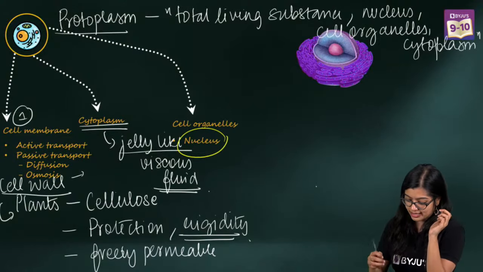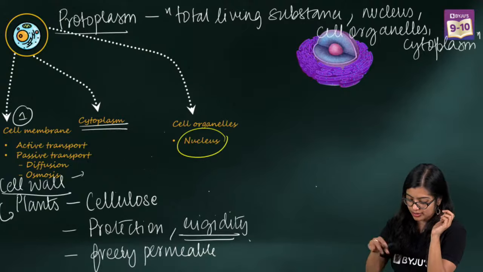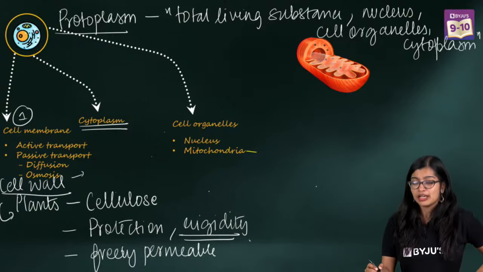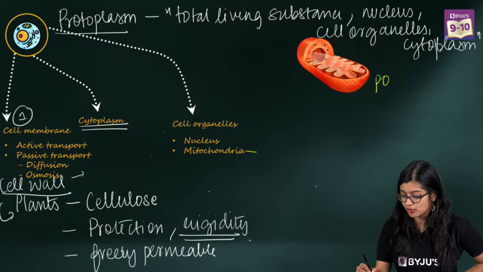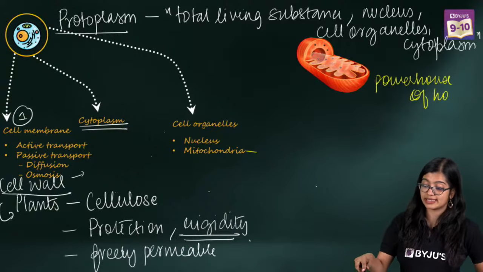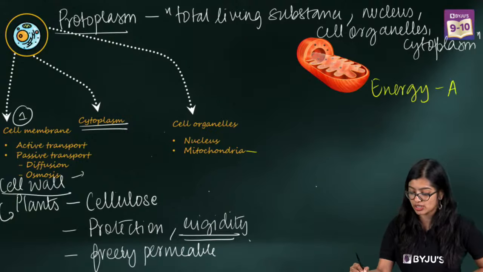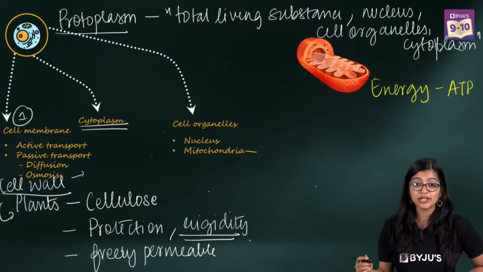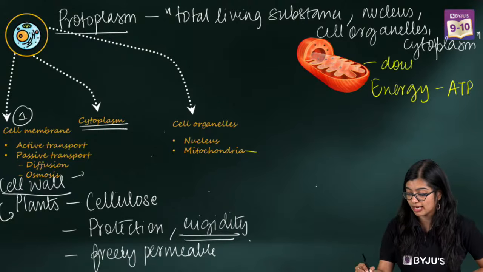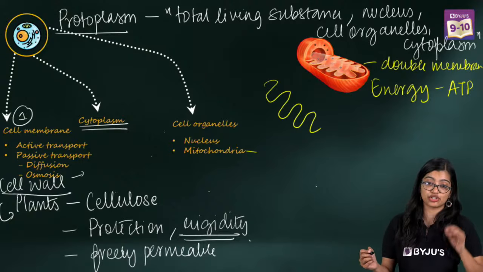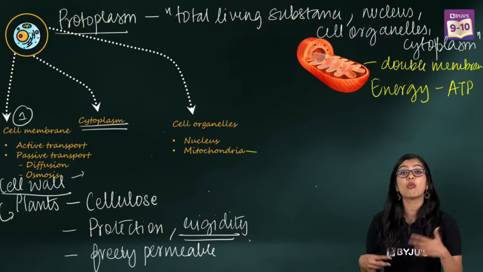Now moving on to the next one. I'm going to get rid of this so that you can see. Now the next cell organelle is mitochondria. Mitochondria is most often known as the powerhouse of the cell, right? And we know that mitochondria is necessary for the production of energy, and energy is produced in the form of ATP. Mitochondria is a double membranous structure, made up of two membranes, right? And the inner membranes are folded into finger-like projections to produce more ATP.